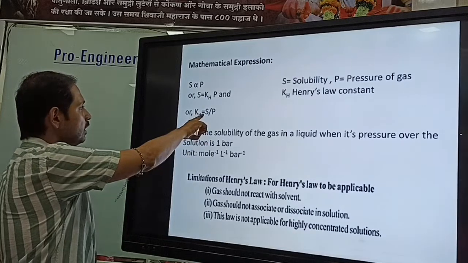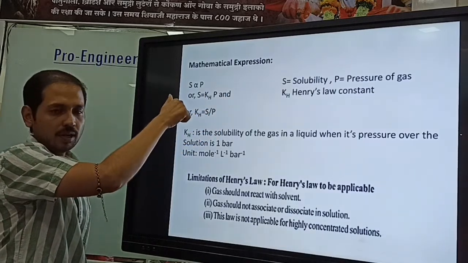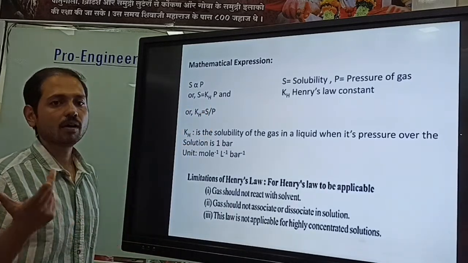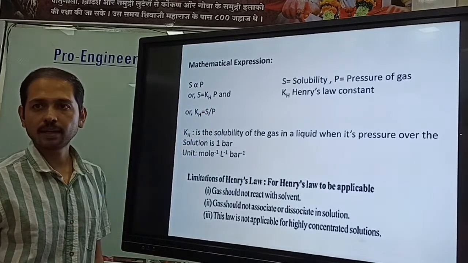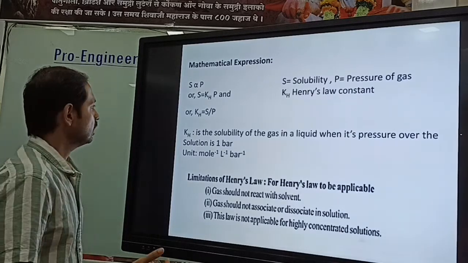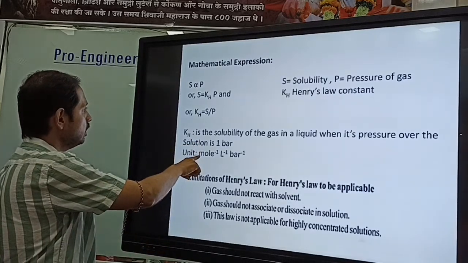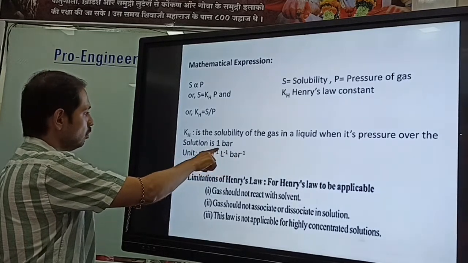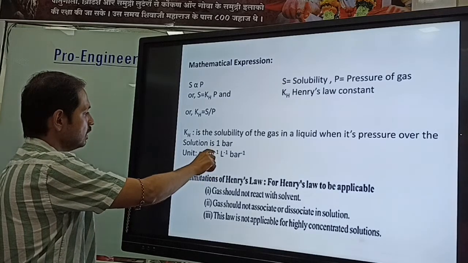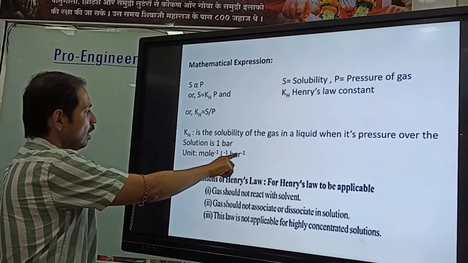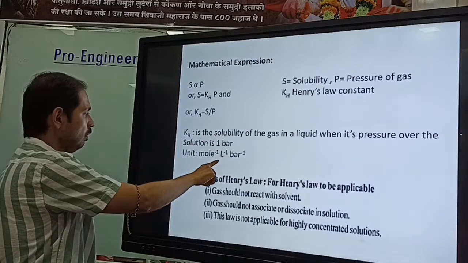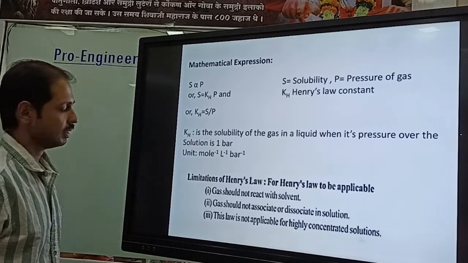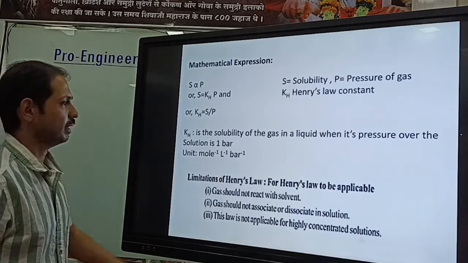Solubility unit is moles per liter, as we discussed in the previous slide, and pressure unit is bar or atmosphere or mm of mercury, something like that. So what can we write? Moles per liter bar inverse. Sorry, here it is not inverse for liters, it is mole liter inverse bar inverse. So there is some typo error here. This is not inverse, right? Mole liter inverse and bar inverse, right?